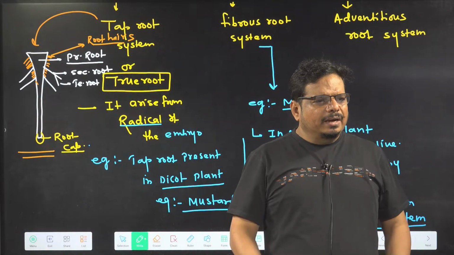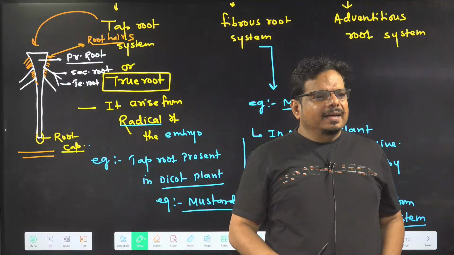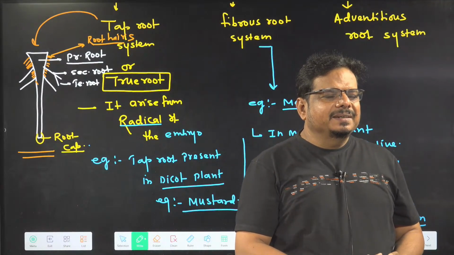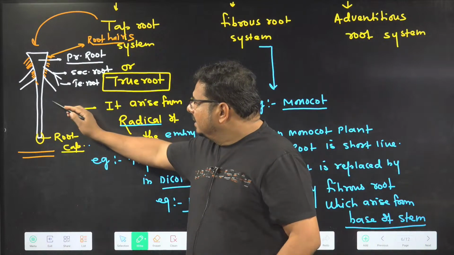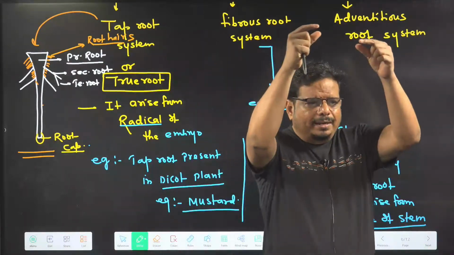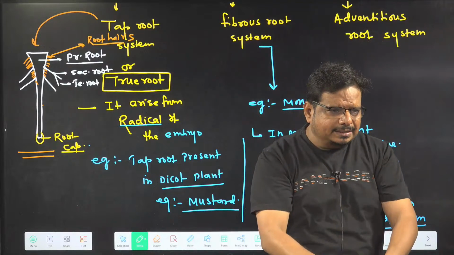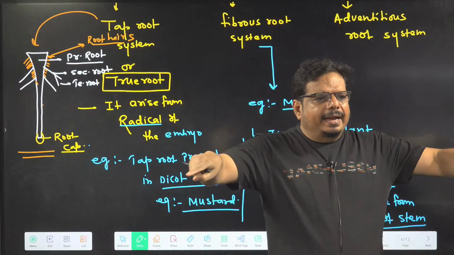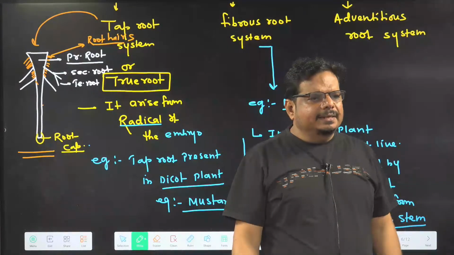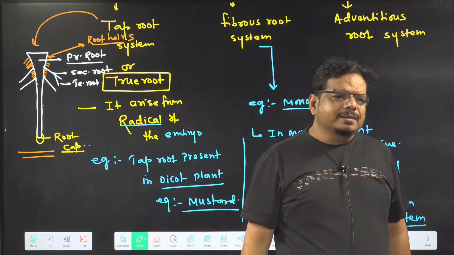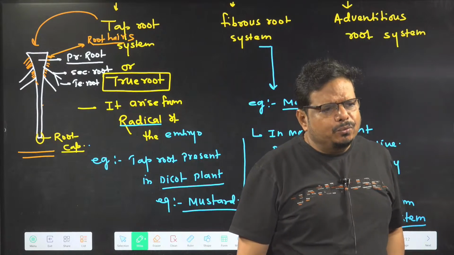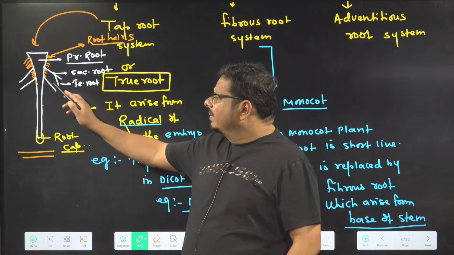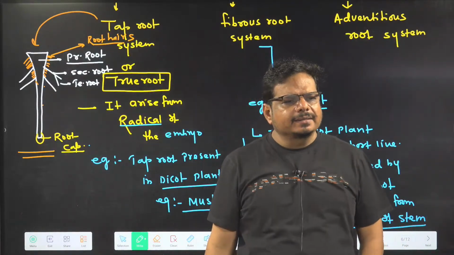Whenever you uproot a plant and want to differentiate between monocot and dicot: if there is one prominent root, the longest and thickest, from which many lateral roots of various degrees arise, such a root is called taproot and it is a characteristic feature of dicot plants. In any dicot plant you will find such a root. Is it clear in the mind?